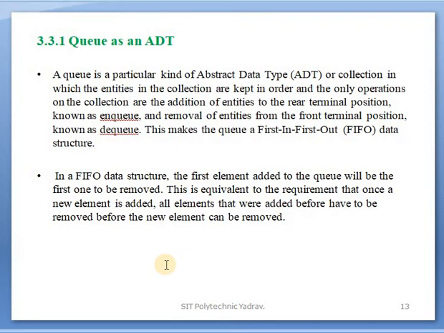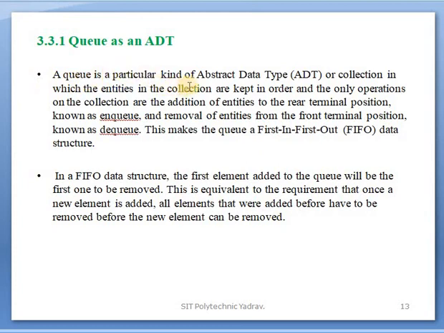Next point, queue as an ADT. ADT means abstract data type. It is a collection of functions or data with their own functions that are used for operations.